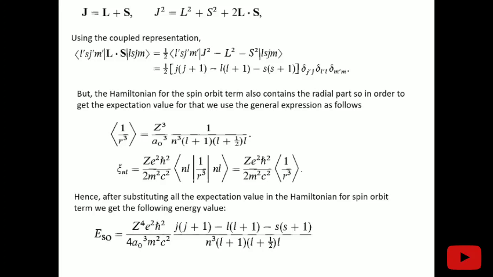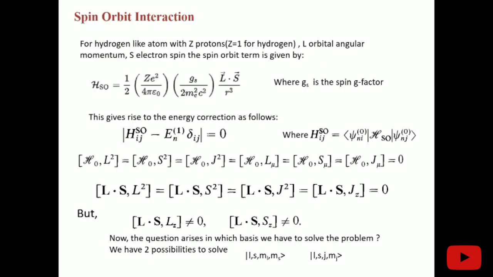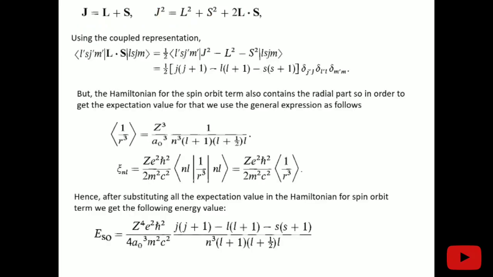And the value of J can lie between the mod of L minus S to mod of L plus S. And in a similar manner, because this spin orbit term has this R dependence also, we have solved this, because this depends on the basis, but this R doesn't depend on any basis, because this depends only on the radial part. And then we get this expectation value.